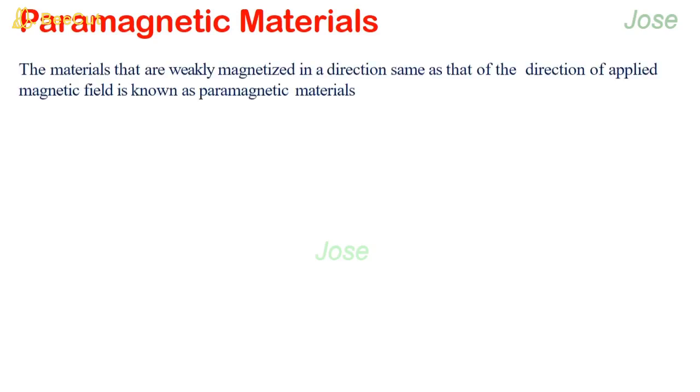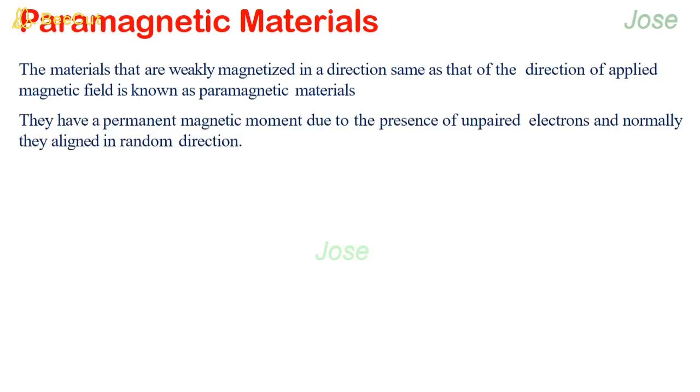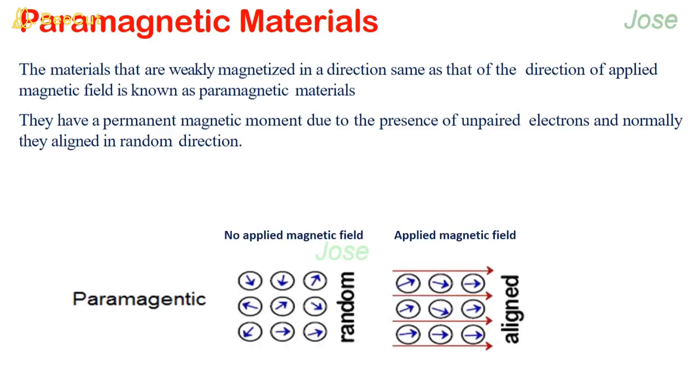Paramagnetic material. Materials that are weakly magnetized in a direction same as that of the external magnetic field are called paramagnetic material. They are weakly magnetized by external magnetic field. They have permanent magnetic moment due to the presence of unpaired electrons, and normally they are aligned in random direction. Example: platinum, aluminium, etc.